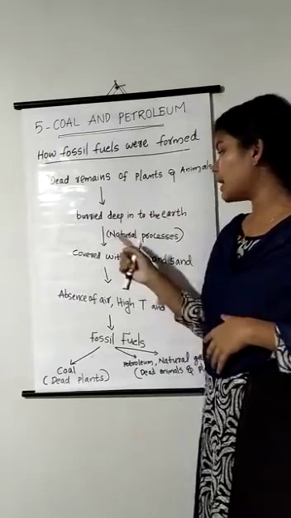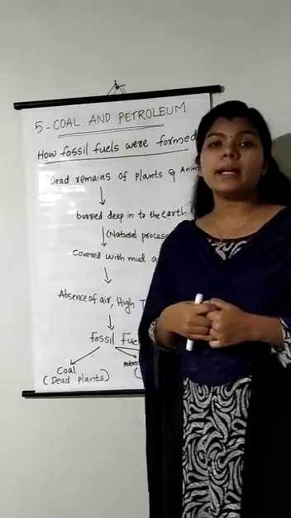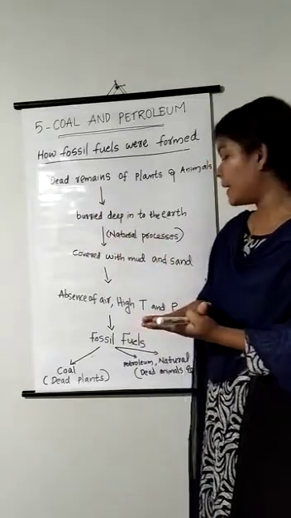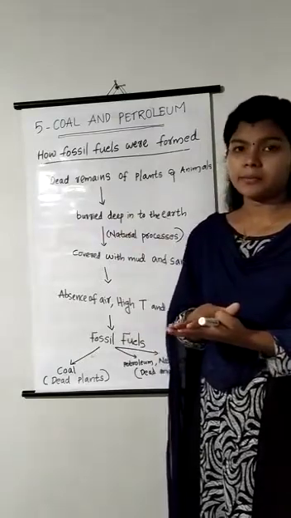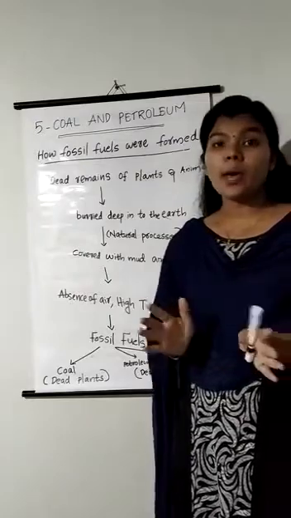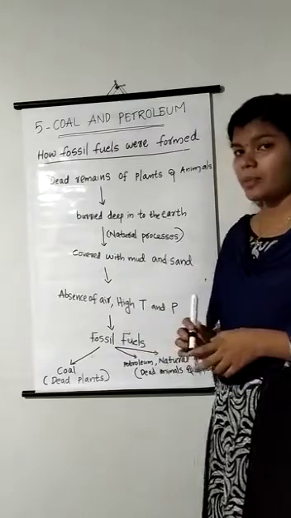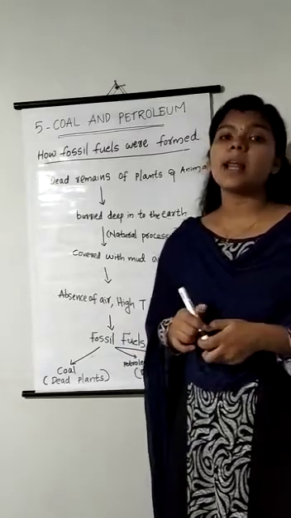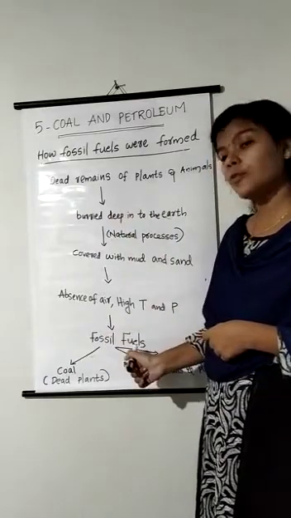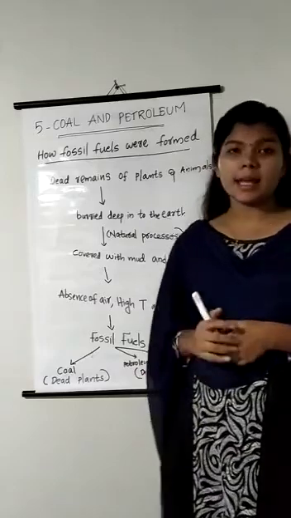As a result of certain natural processes or natural calamities like floods and earthquakes, these dead remains were covered with mud and sand. Inside the earth there is no air, but there is high temperature and pressure. As a result of the high temperature and pressure, these dead remains were converted into fossil fuels like coal, petroleum and natural gases.